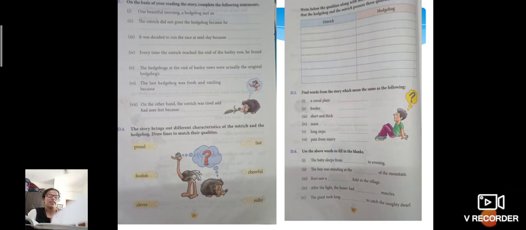Yes, the next one. Now, children, they're asking you about the qualities you have given on the previous page. You have given proud, foolish, and sulky for the ostrich, and clever and cheerful to the hedgehog.